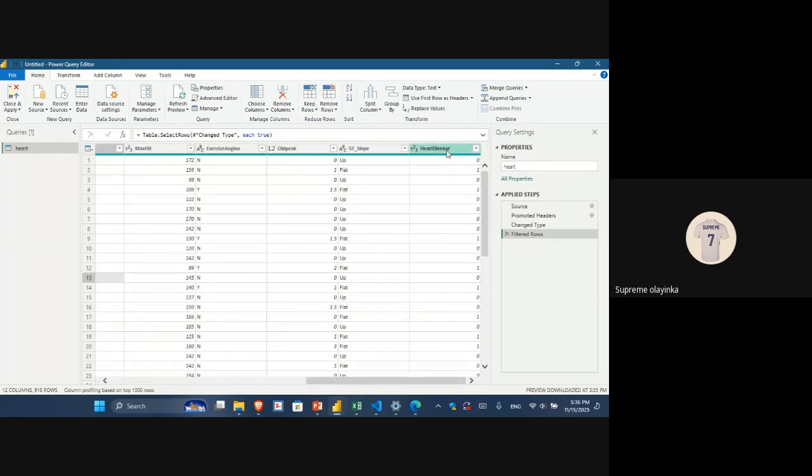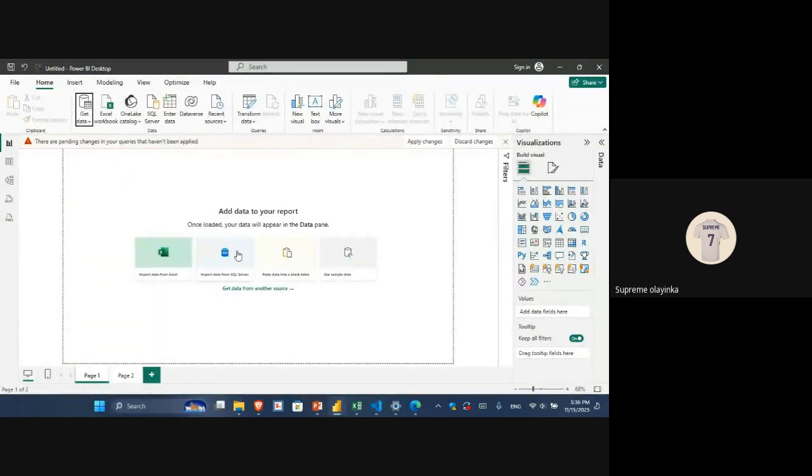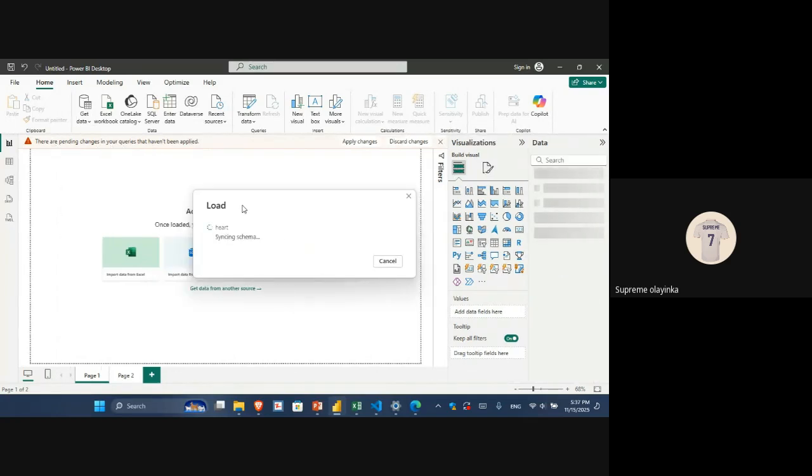So this the heart disease, we have 0 and 1. So you want to replace 0 with no heart disease, and 1 with the person has heart disease. So after you are done, you want to click on close and apply. So you can see my data set will now be loaded here. You can see there are pending changes in your query that have not been applied. That is, my data set is currently loading there. Now let's look at it.